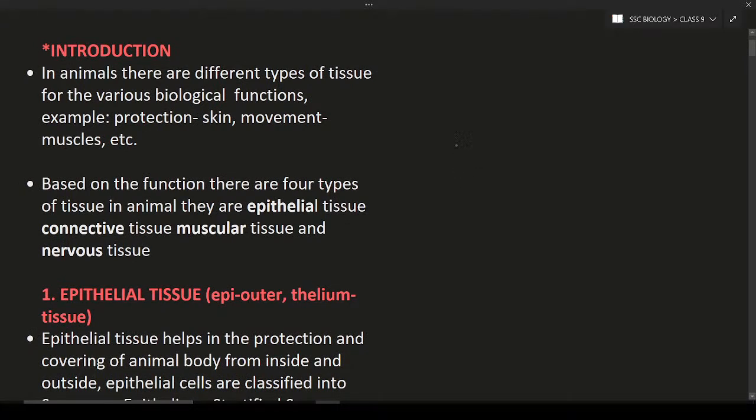Hello students, welcome to the new lecture. In this lecture we are going to do the revision of the third chapter. Revision of the third chapter.